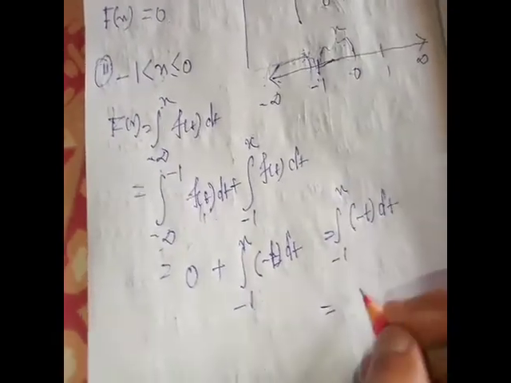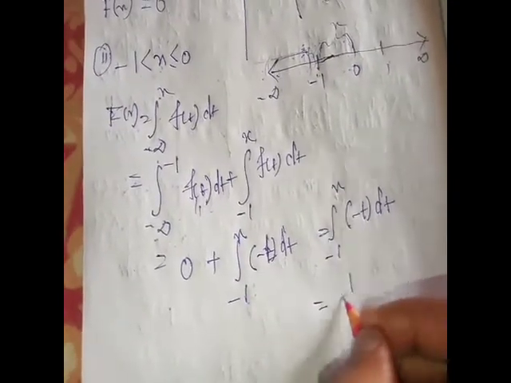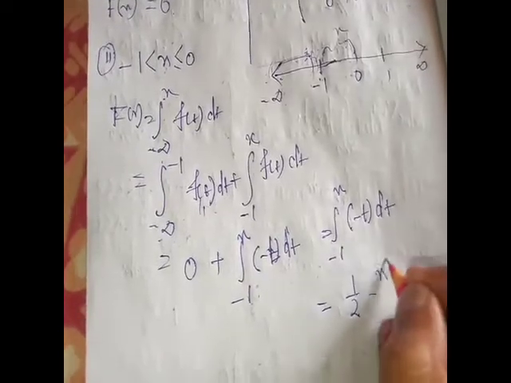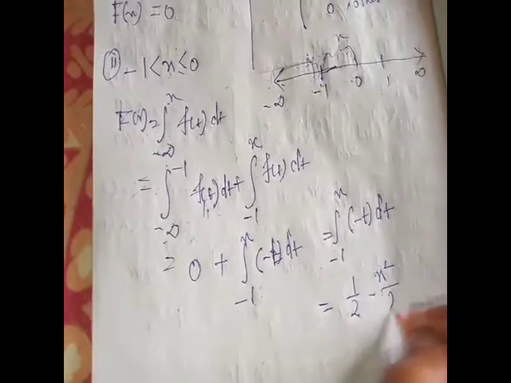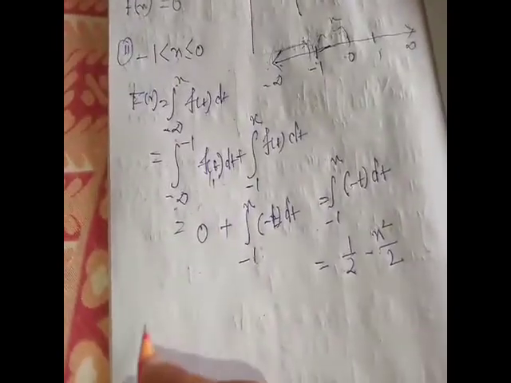After calculation, this is half minus x square by 2. This is the second case.